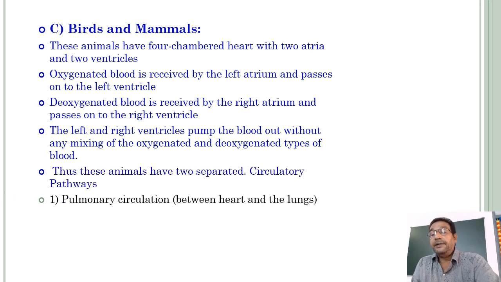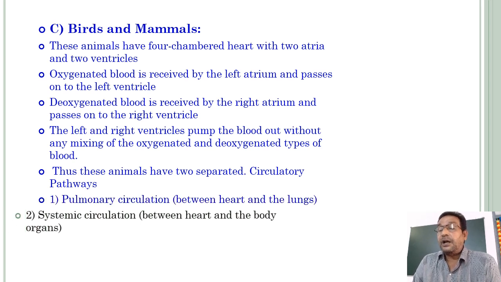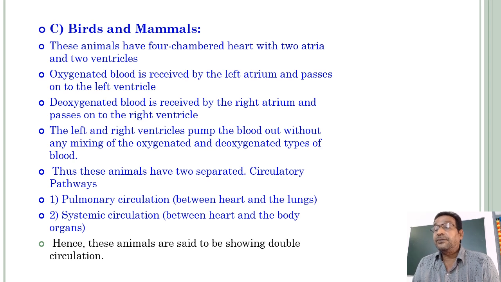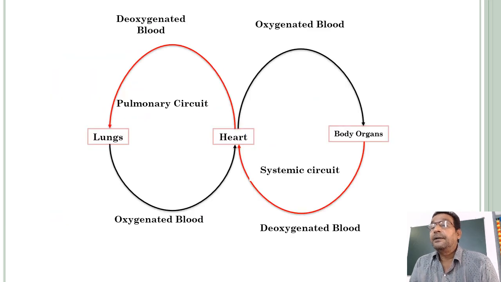First, circulation in between heart and the lungs. This circulation is called pulmonary circulation. Number two, systemic circulation between heart and the body organs. Hence, these animals are said to be showing double circulation. Moreover, such a heart that pumps blood to the lungs is called a pulmonary heart.